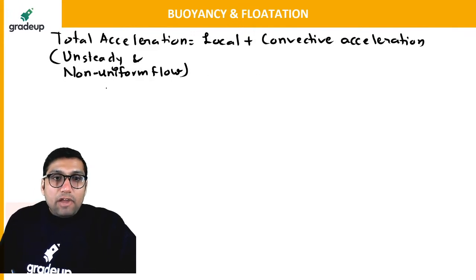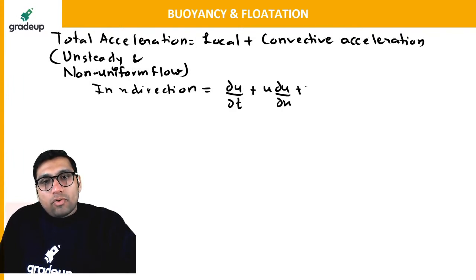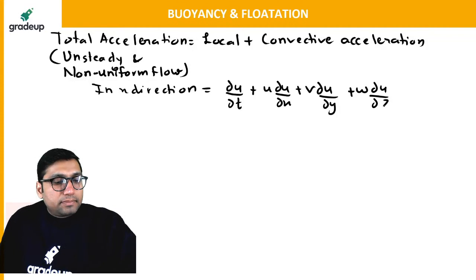Total acceleration is equal to the sum of local plus convective acceleration for unsteady and non-uniform flow. That means if we have to find the total acceleration in x direction, it will be equal to du by dt plus u del u by del x plus v del u by del y plus w del u by del z.